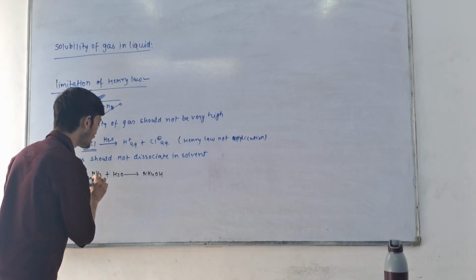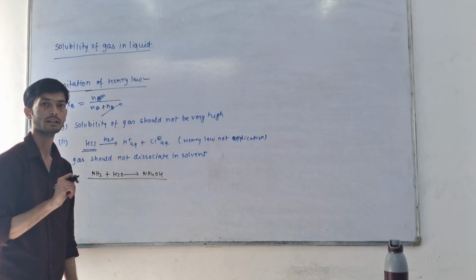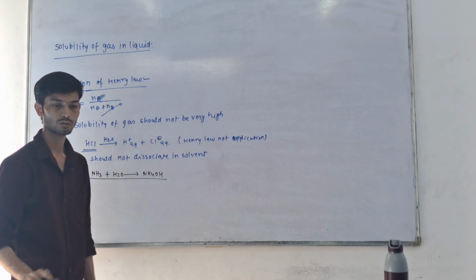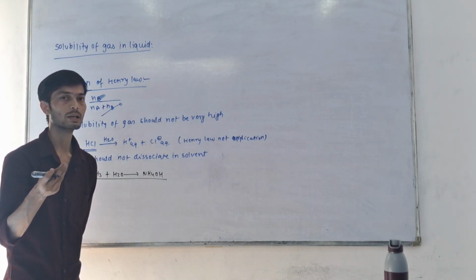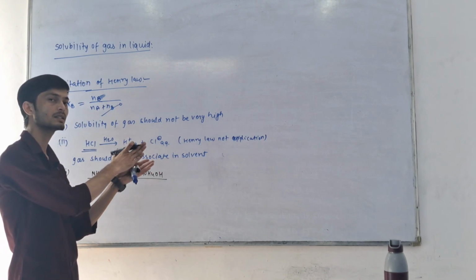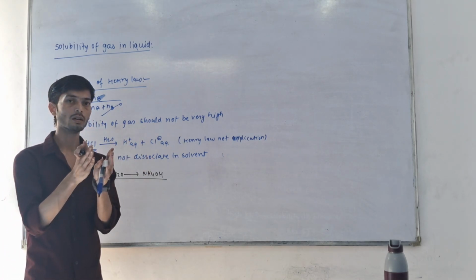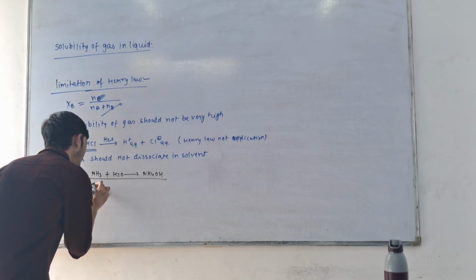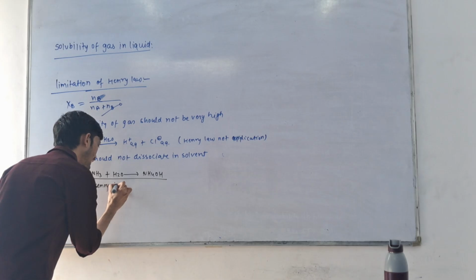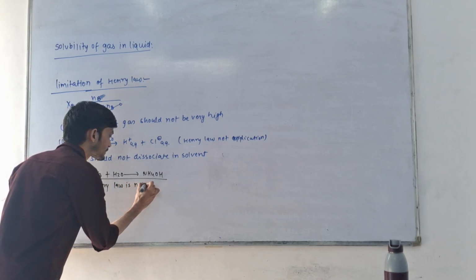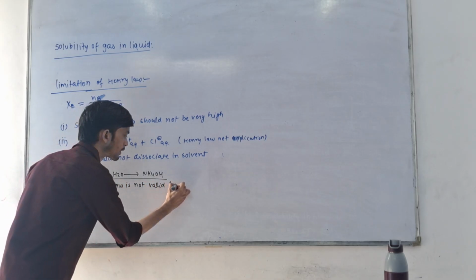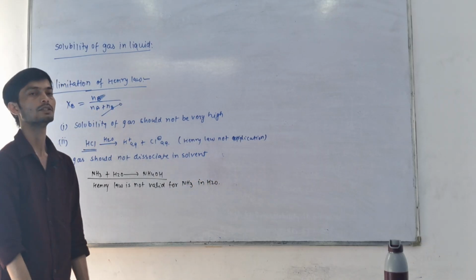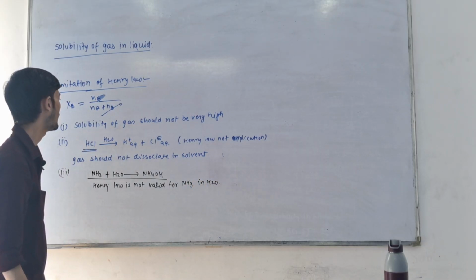Henry law is not valid for NH3 in water, because both of them react with each other. If any type of chemical reaction takes place between the gas particles and the solvent particles, we do not apply Henry law.